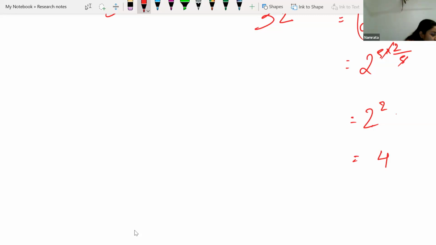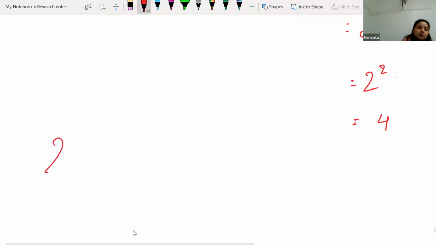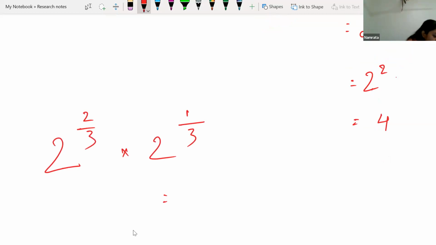Now, if we are having 2 to the power 2 by 3 times 2 to the power 1 by 3, what to do over here? Any idea? Do you know this property?